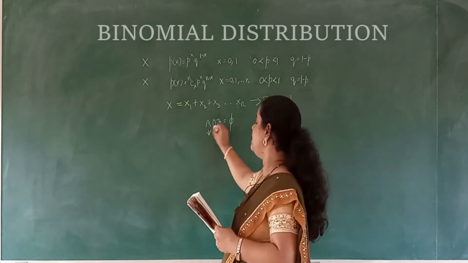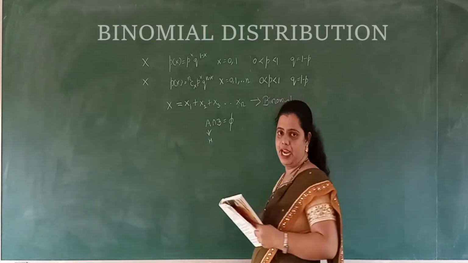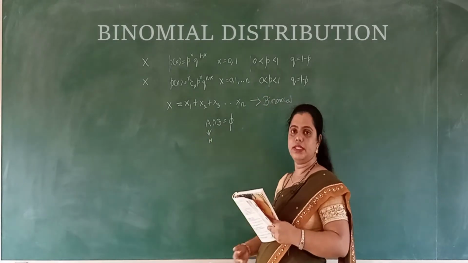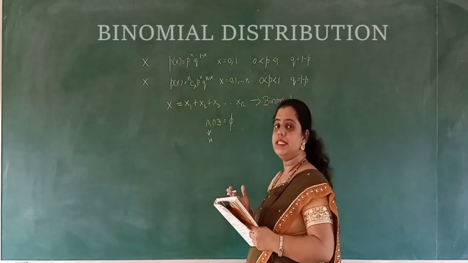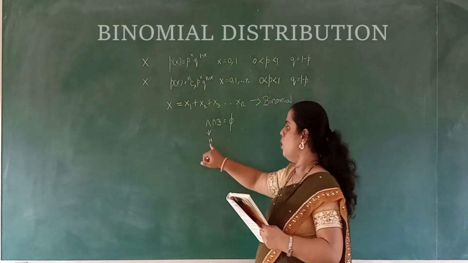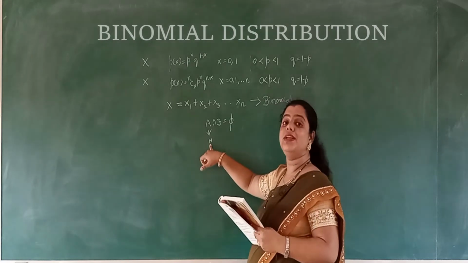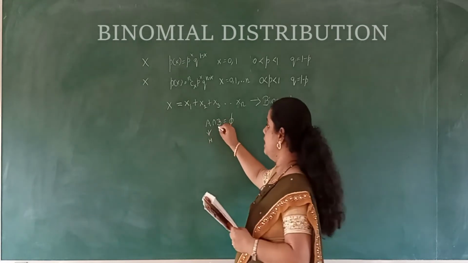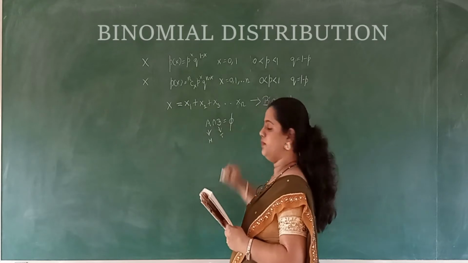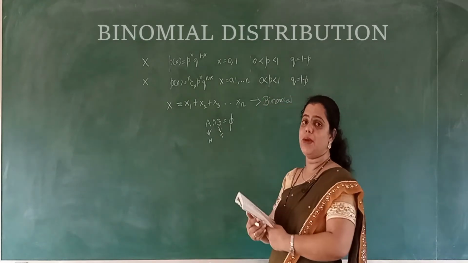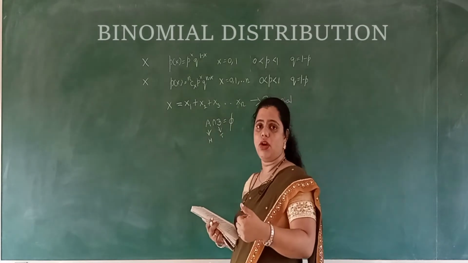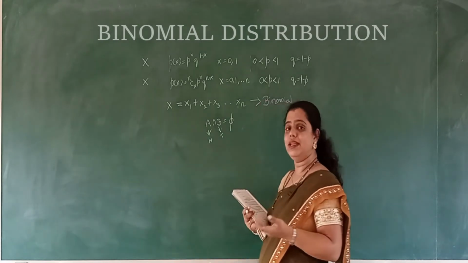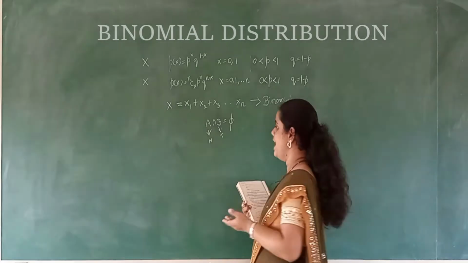If A is an event about occurrence of head, if head occurs in the toss of a coin, of course no tail. Hope you are understanding. It is resulting in no tail, right? The occurrence of one event prevents the occurrence of another one. Now, if B is an event where you are observing a tail, then when you are tossing a coin, if the tail occurs, it means that it is preventing the occurrence of head.